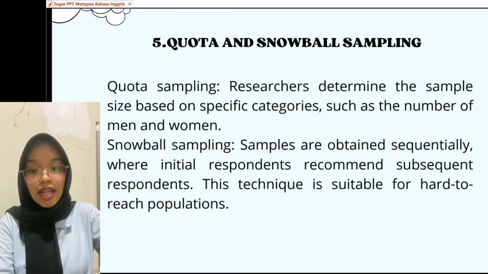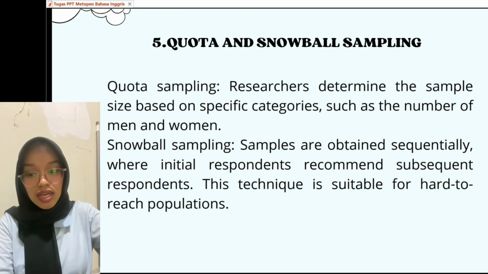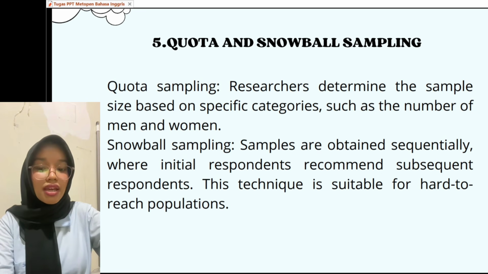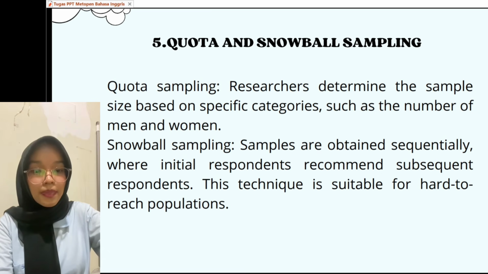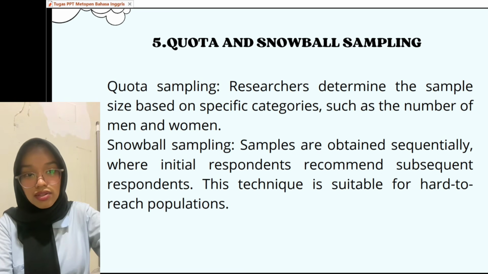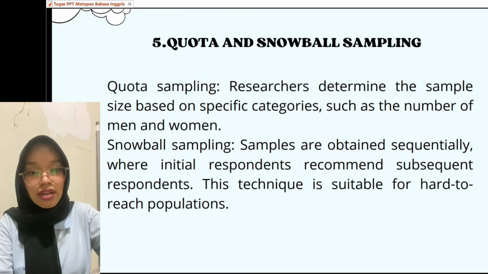Snowball sampling is where the sample is obtained through recommendations from initial respondents. This technique is suitable for hard-to-reach populations. In this technique, the sample is obtained gradually, starting from initial participants. Researchers begin by selecting a few individuals who meet the research criteria and then ask them to recommend or connect the researcher with other potential participants.